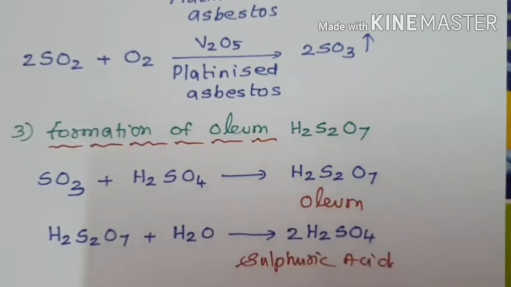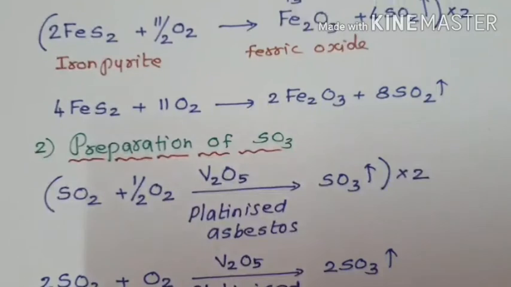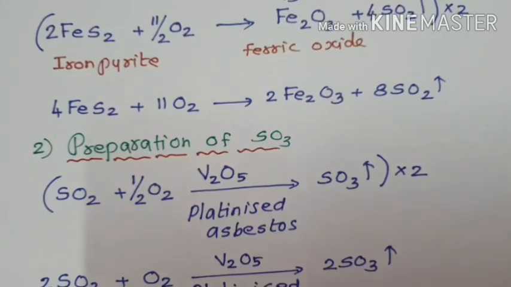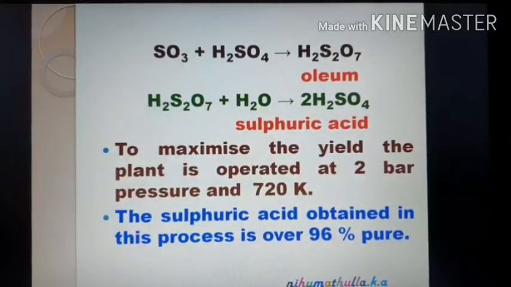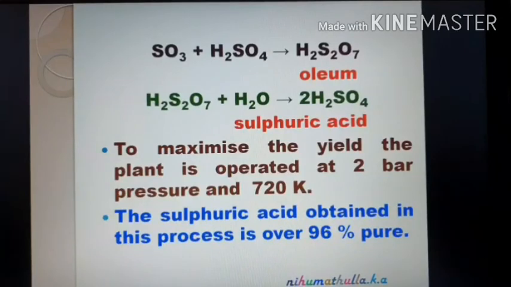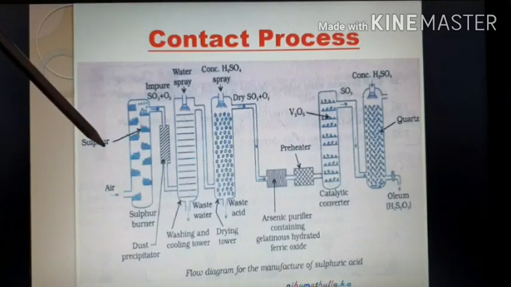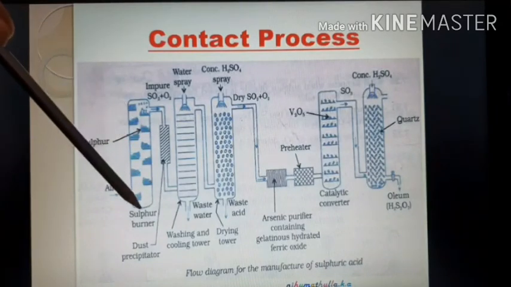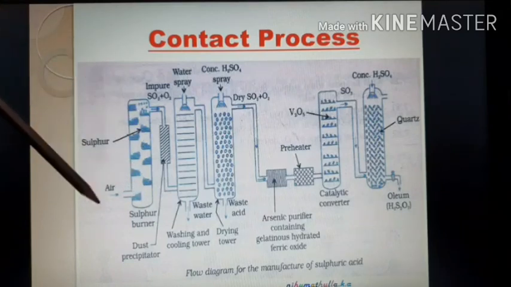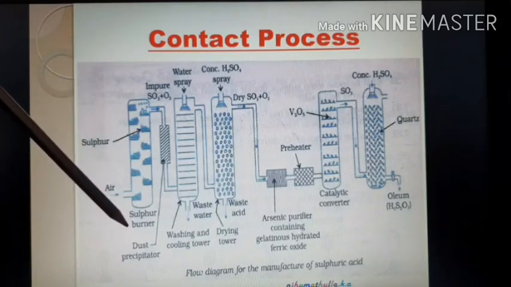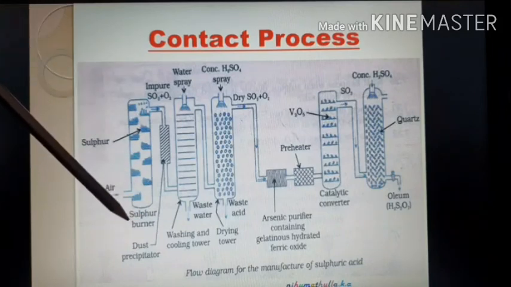Now, we are going to see the schematic diagram used in the contact process of manufacture of sulfuric acid. In the contact process 96% pure sulfuric acid is obtained, and this type of diagram is used. The reactant, sulfur, is placed in the first container. This container is called the sulfur burner.